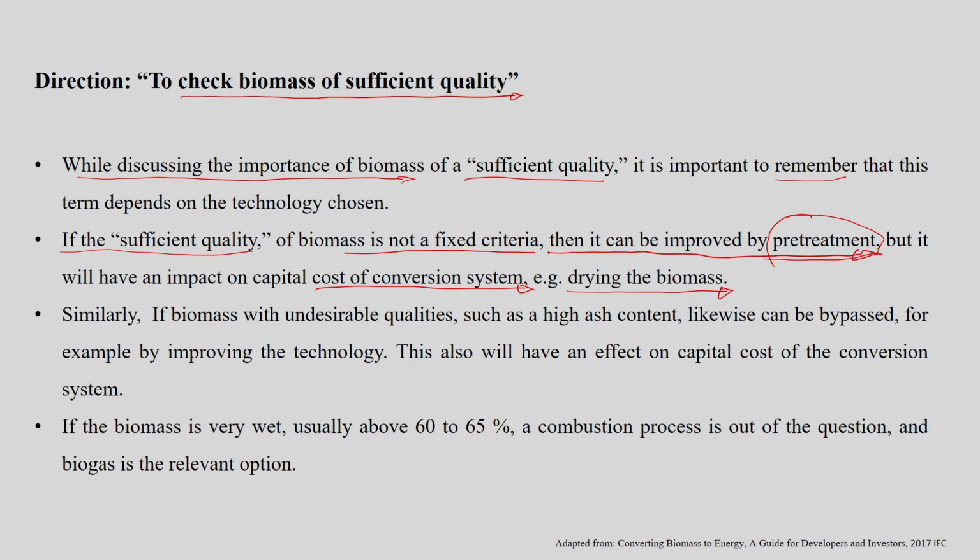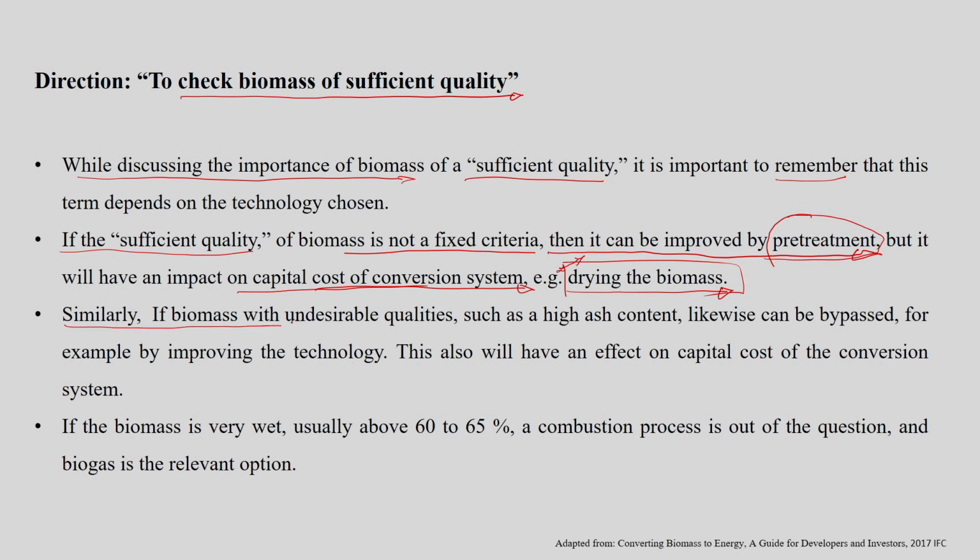Instead, if biomass with lesser moisture content can directly be used for thermal conversion, we can neglect this step, and by avoiding that we can reduce the capital cost of the conversion system. So, this is one direction by which we can convert the specific biomass into a required product.